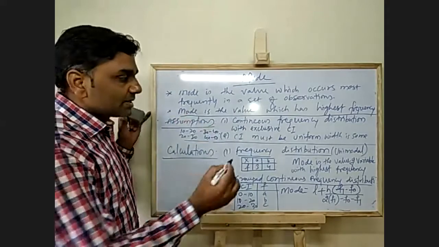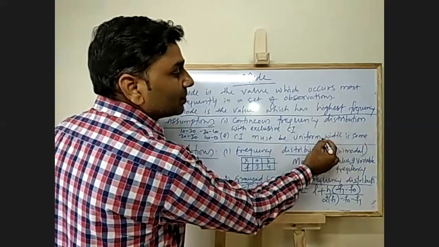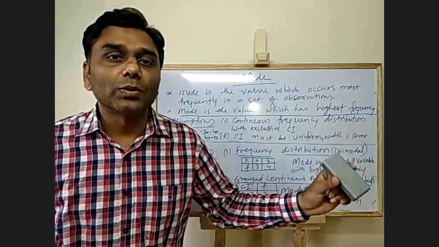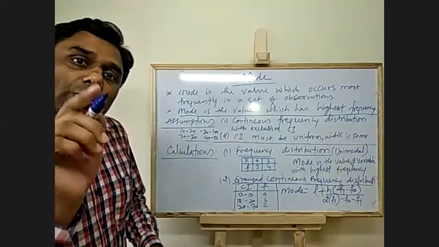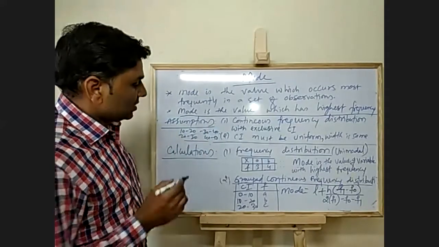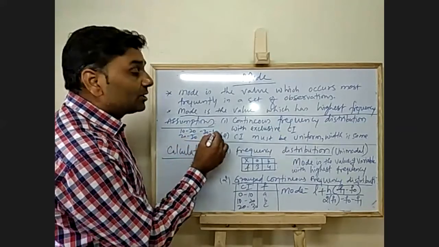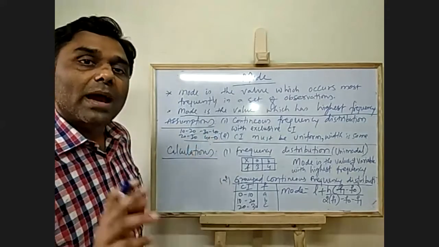Second assumption is class intervals must be uniform. Width is the same. Width is nothing but your magnitude, so the magnitude of all the classes should be the same. 10 to 20 magnitude is 10, 20 to 30 magnitude is 10, 30 to 40 magnitude is 10, likewise 40 to 50 magnitude is 10.